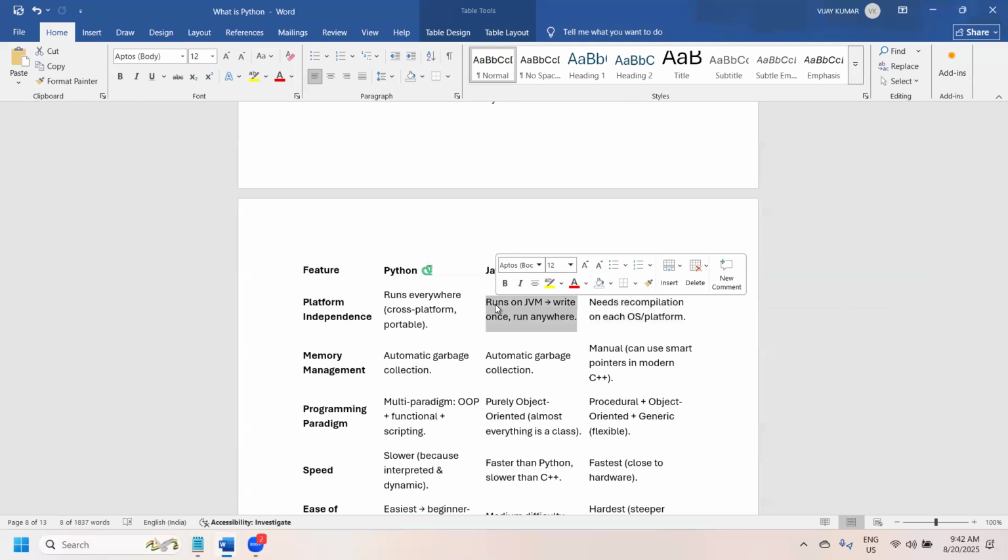Why is it platform independent? You write a Java program anywhere, using Eclipse or IntelliJ or any other editor. That code you can run wherever, because the entire code runs inside the JVM.